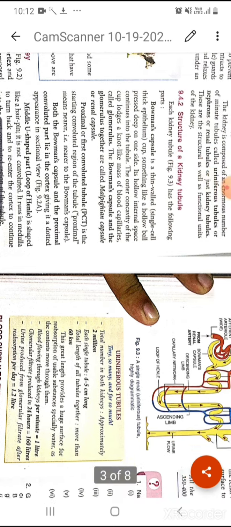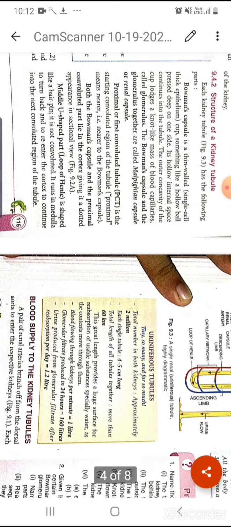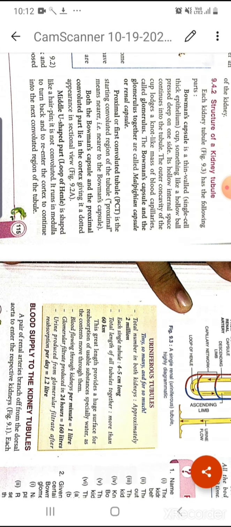Next one is the middle U-shaped part, which is known as the loop of Henle. After PCT, you can see here one U-shaped structure, one hairpin-like structure. So it is the loop of Henle, and it is the middle part. It is not convoluted in nature. You can see it is just a U-shaped, hairpin-like structure.